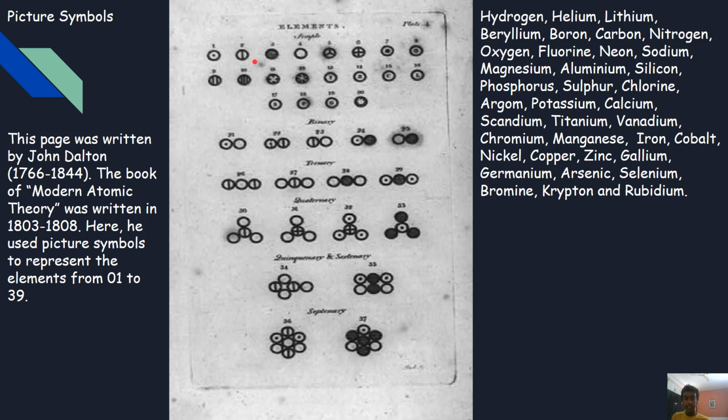Hydrogen, helium, lithium, beryllium, boron, carbon, nitrogen, oxygen, fluorine, neon, sodium, magnesium, aluminium, silicon, phosphorus, sulfur, chlorine, argon, potassium, calcium, scandium, titanium, vanadium, chromium, manganese, iron, cobalt, nickel, copper, zinc, gallium, germanium, arsenic, selenium, bromine, krypton, and rubidium.